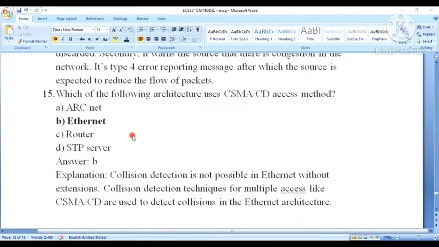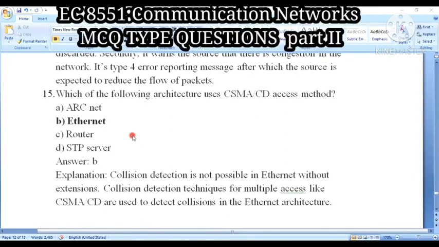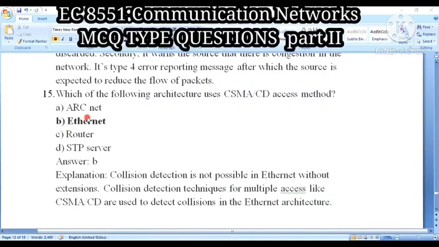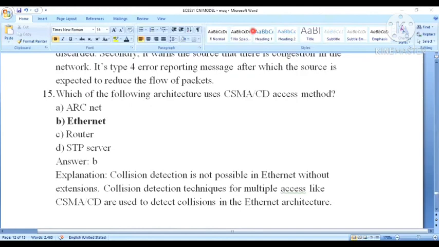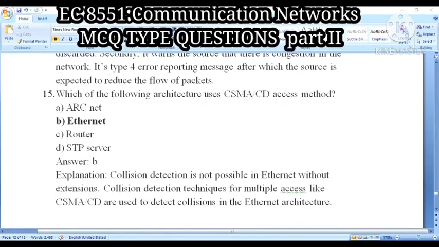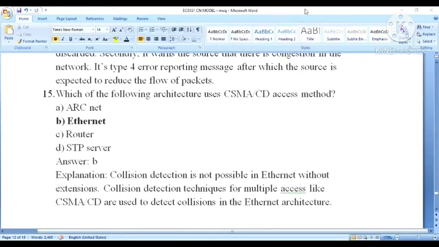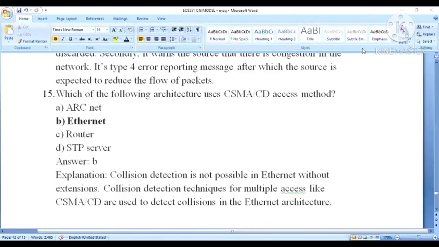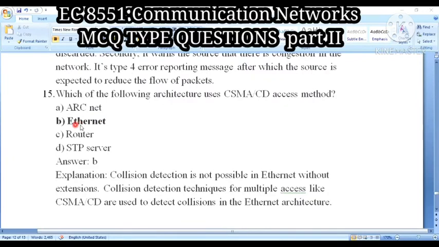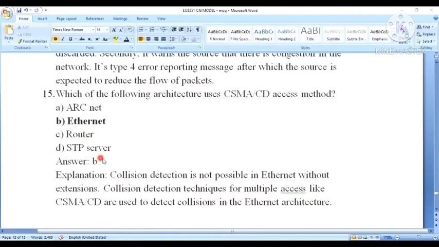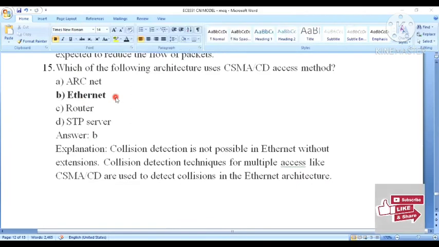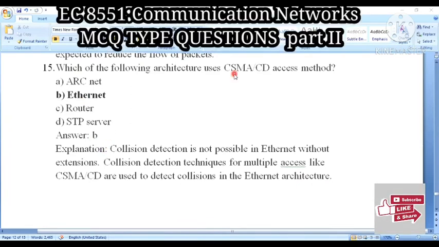Next question: which of the following architectures uses the CSMA/CD access method? Option A, ARCnet. Option B, Ethernet. Option C, router. Option D, STP server. The answer is B, Ethernet.